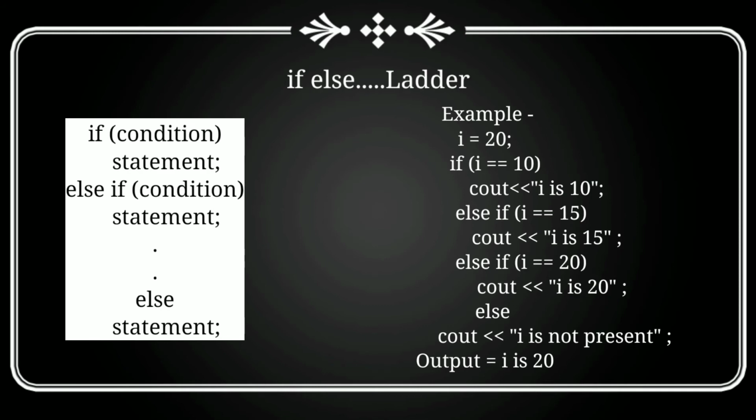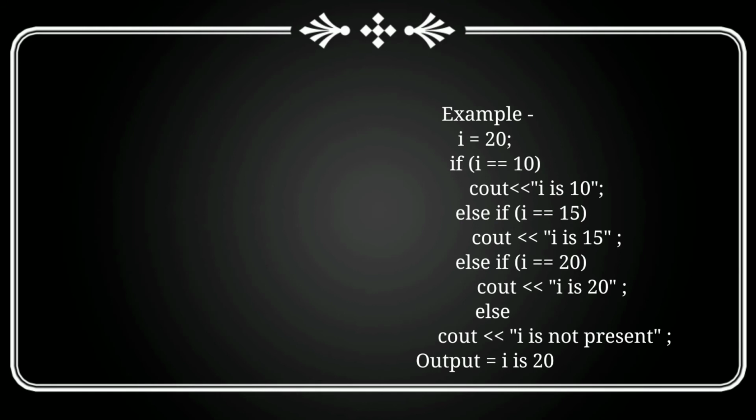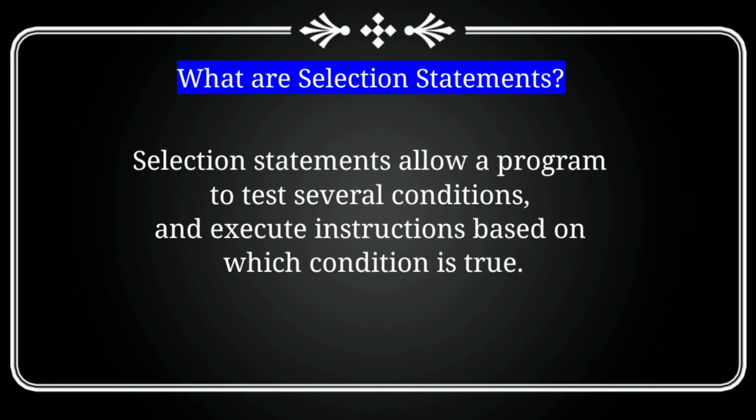In our example, the initial value of i is 20. The first condition will be checked. Is i equal to 10? Condition is false. Is 20 equal to 15? This is again false. Is 20 equal to 20? Yes, this is true. And we got the output as i is 20. If this condition were also false, then at last else block would be executed and we would have got the output i is not present.